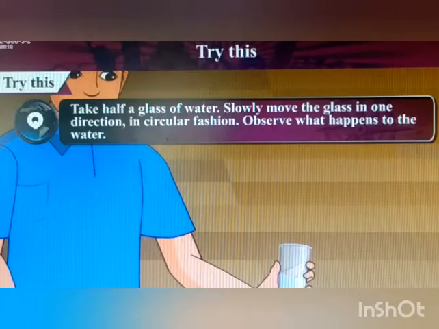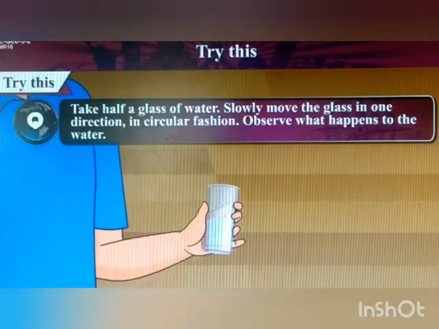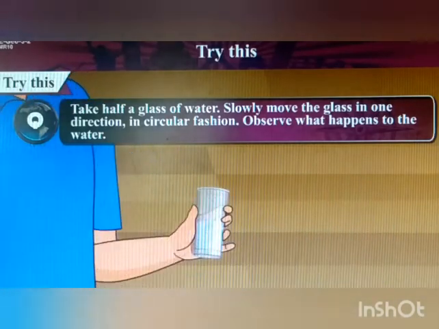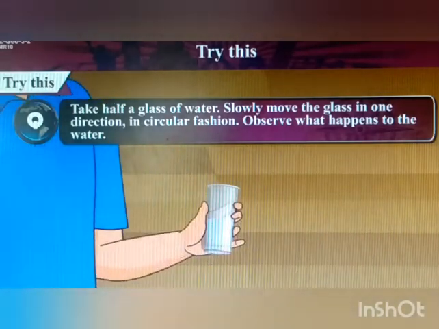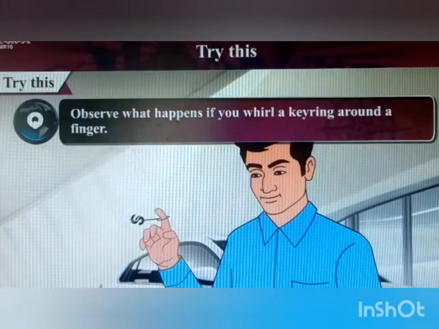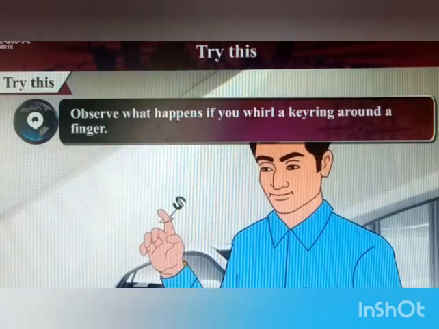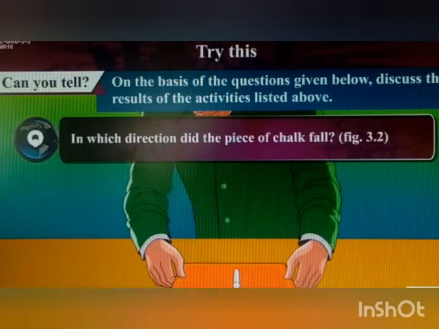Take half a glass of water. Slowly move the glass in one direction in circular fashion. Observe what happens to the water. Observe what happens if you whirl a key ring around a finger. Can you tell? On the basis of the questions given below, discuss the results of the activities listed above.